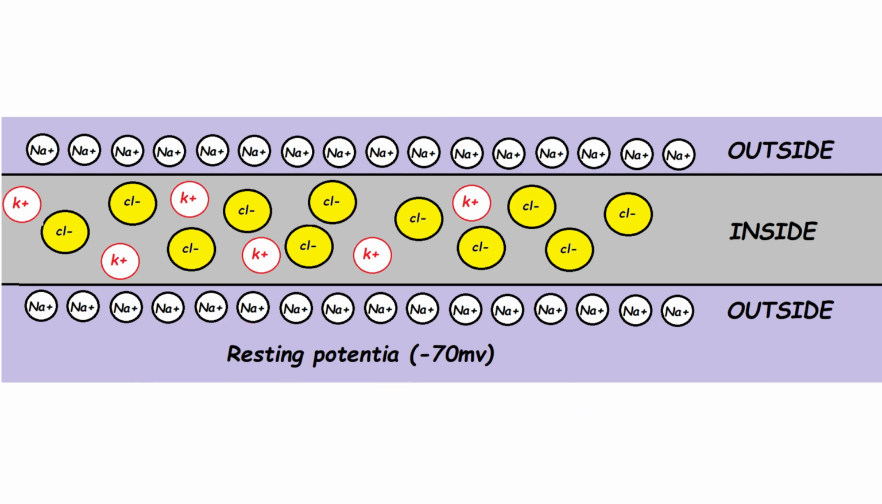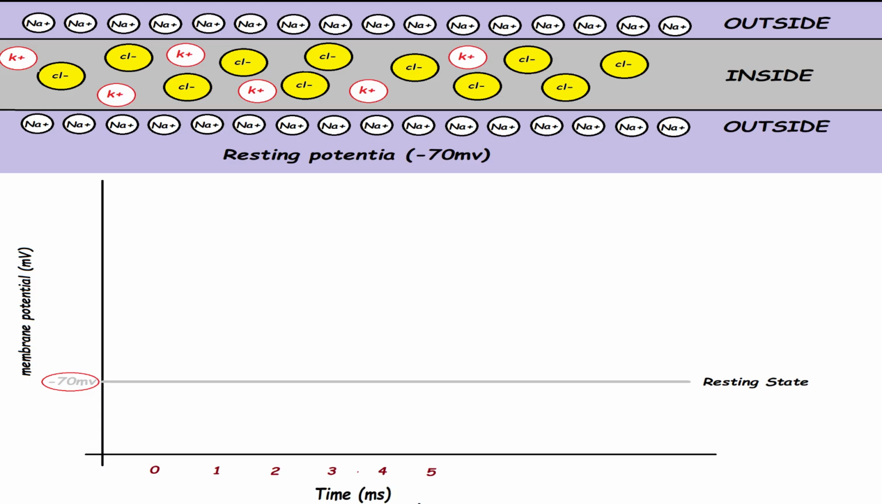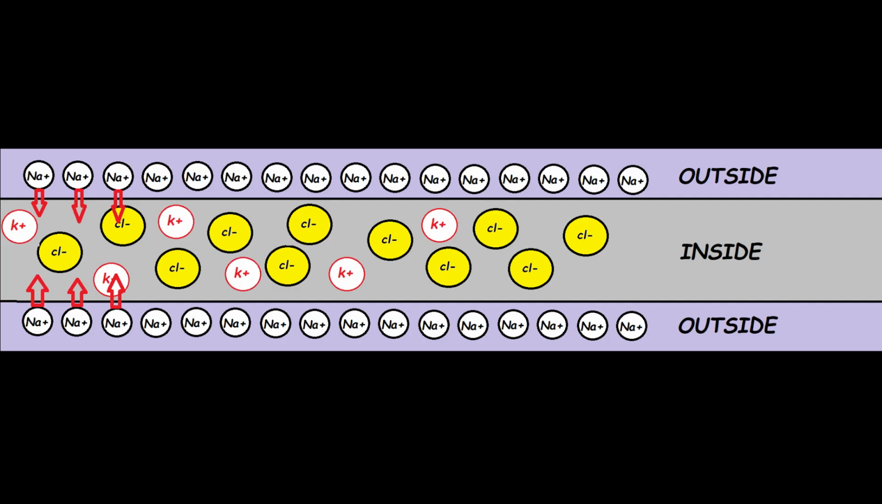Now, in this resting condition, if we measure the electropotency of this neurofibril, that will be minus 70 mV, or minus 70 millivolt. So this resting condition potential is called resting potential. If we plot a graph of resting potential, it will be like this in respect of time. But when stimulation is generated, then what happened?